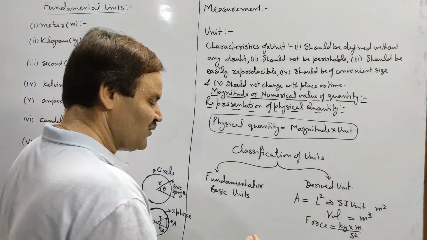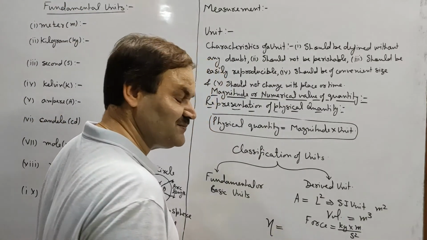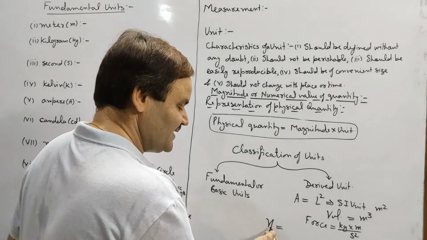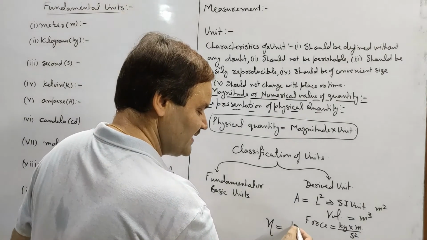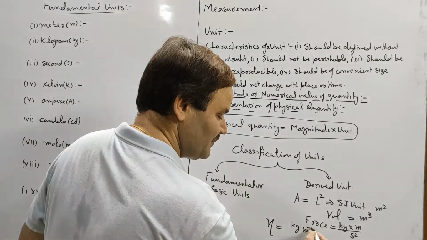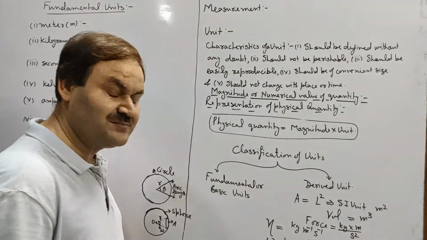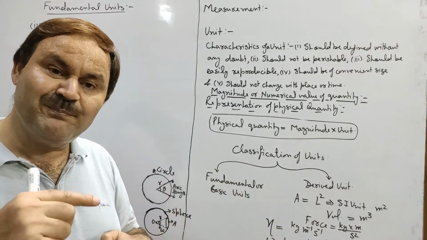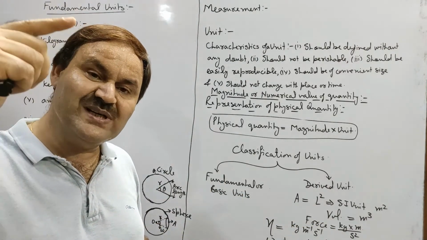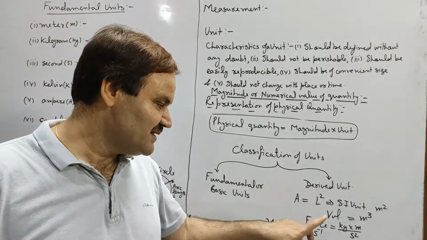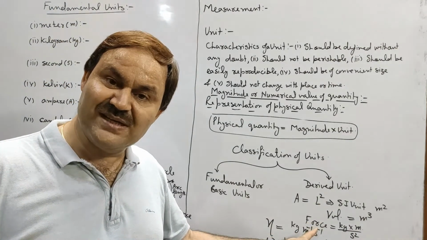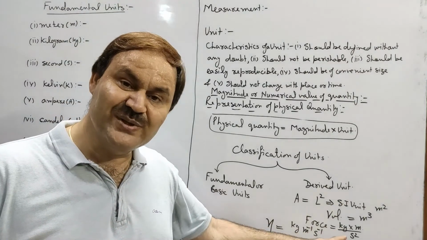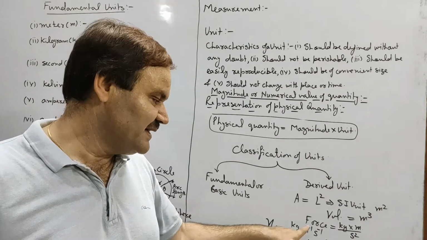In the same way, coefficient of viscosity eta was mass upon length into time. So SI unit of coefficient of viscosity will be kg per meter per second. And from here we can see that whatever powers we had raised over the fundamental physical quantities in order to obtain derived physical quantities, same powers will be raised over fundamental units in order to obtain derived units.